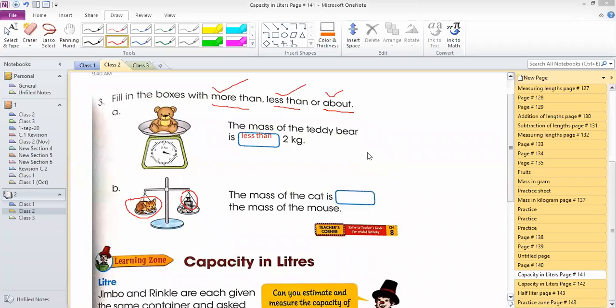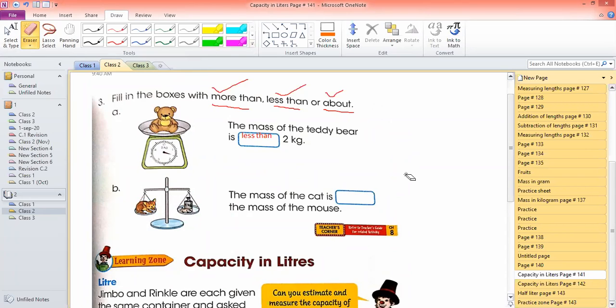More than. Very good. More than, because with the mass of the mouse there is a 1 kg weight also, but there is no weight with the cat. The mass of the cat is the same as the mass of the mouse plus 1 kg weight. That means the cat has more weight.